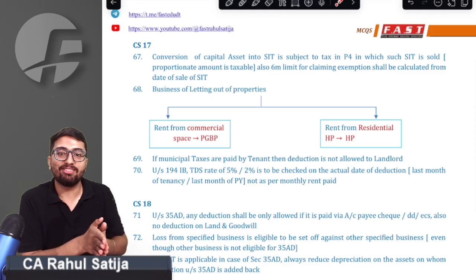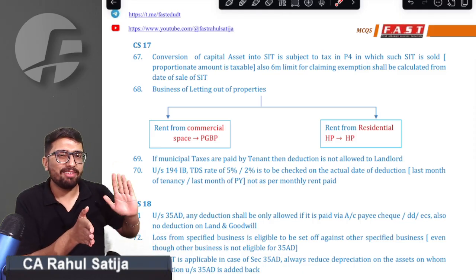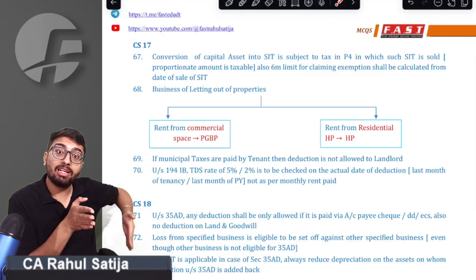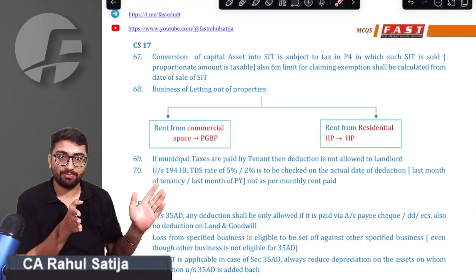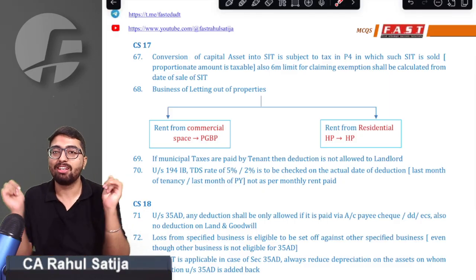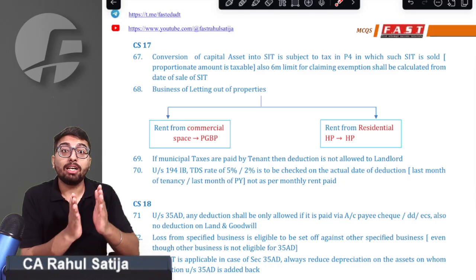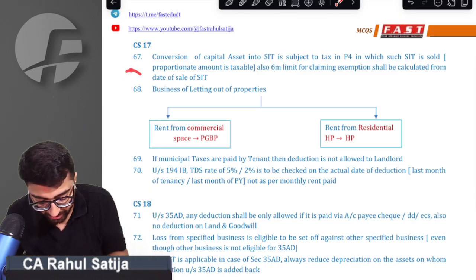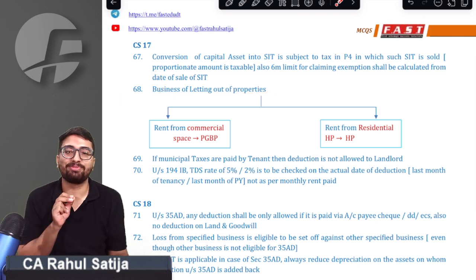But sir, if a capital asset is converted into stock in trade, do we need to buy within 6 months from the transfer? Right answer is no. Sir, you have to buy the assets from the actual date on which the stock in trade is sold. You have to consider the 6 months limit not from the date of conversion, but rather from the date on which such stock in trade is sold. Sir, we got that point.